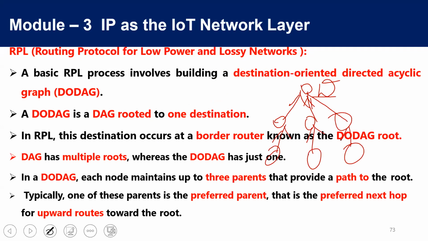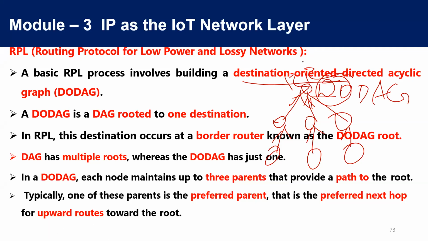And there won't be any cycles in this. We call this a DODAG, destination-oriented DAG. Suppose this is a border router, all the nodes will be pointing towards the destination. That's why we call it destination oriented. And we will be using a directed acyclic graph for constructing this tree.